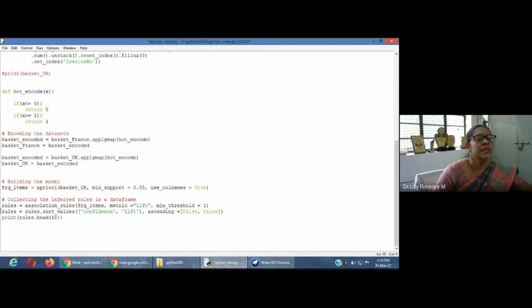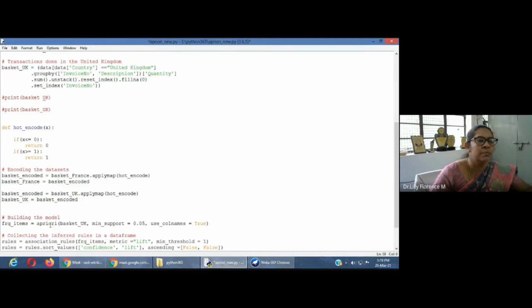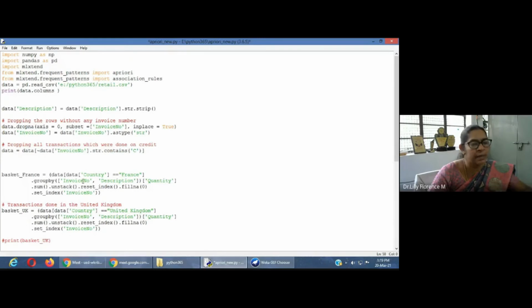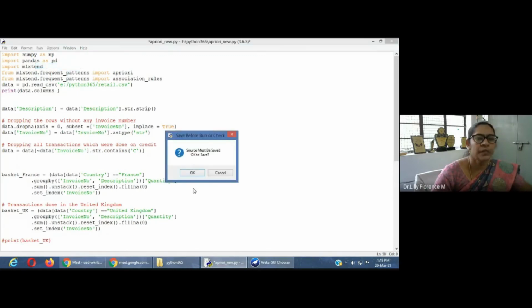Next, we are sorting the rules based on the confidence value and the lift in descending order, so the rules with the maximum lift will be listed first. I have printed just 10 rules here, since based on our data it can generate any number of rules, maybe 50 rules, maybe 600 rules. Out of that, I am printing 10 rules. This is the program which will display association rules for the data set. I'll execute the program, so run the model.